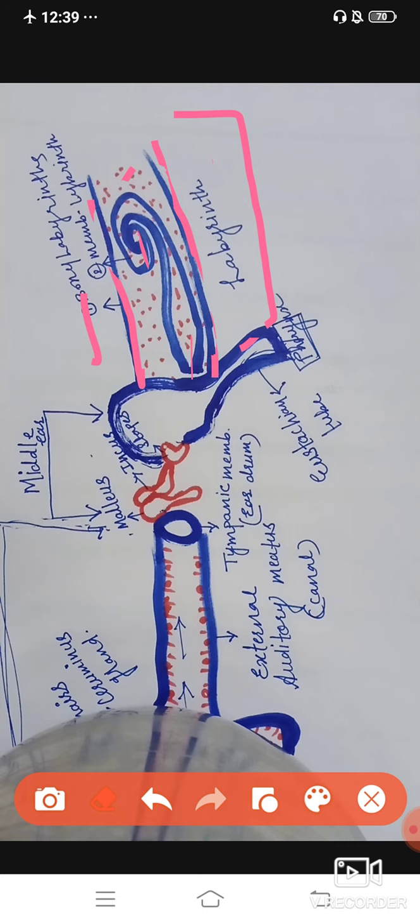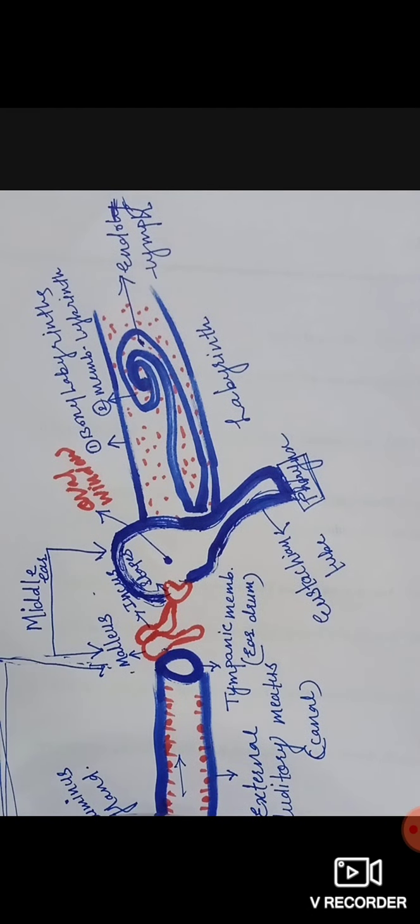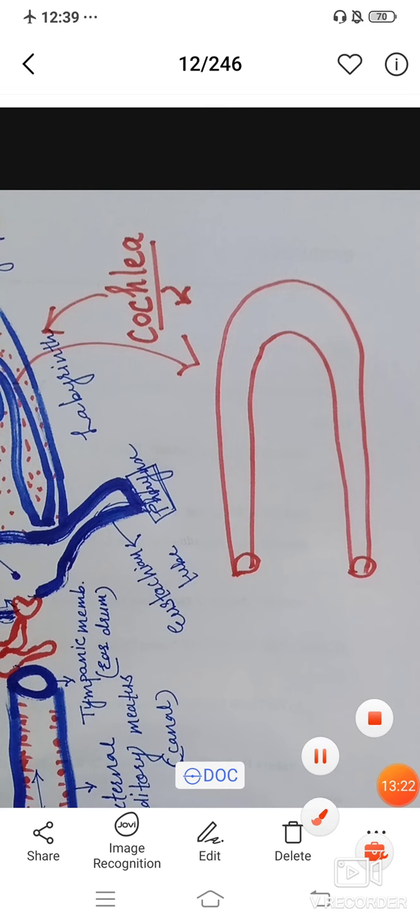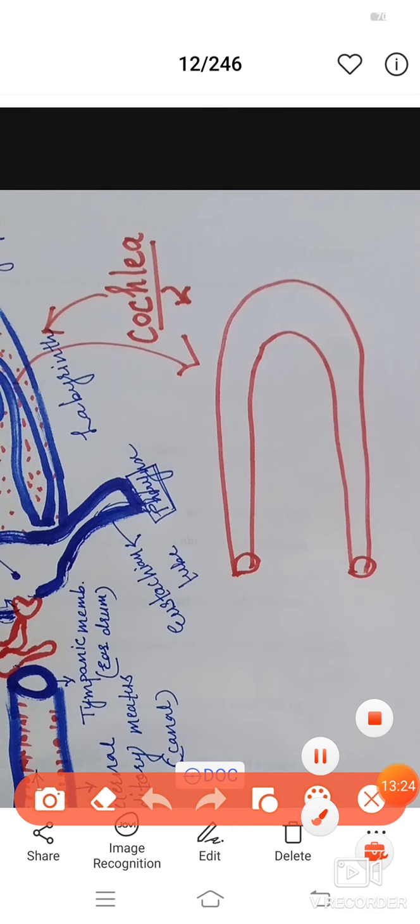See friend, this one is the cochlea. In the diagram the coiled structure was the cochlea. Now I am showing you the uncoiled cochlea. As you can see, the cochlea is made by two membranes.